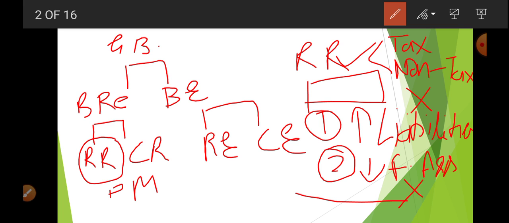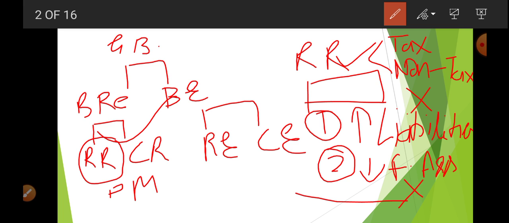Examples of direct taxes: income tax, wealth tax, death tax, property tax, corporate tax. Non-tax includes penalty, fine, escheat, special assessment. We learned these yesterday, so this first part is completed.